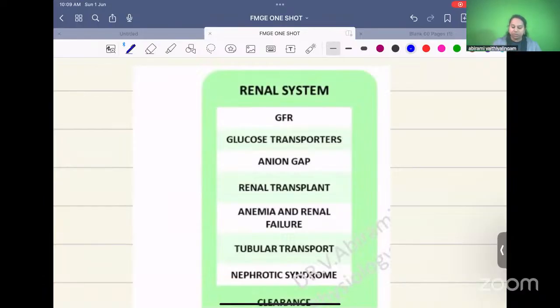And last, renal physiology, GFR, very important. Last year we had a question on GFR.